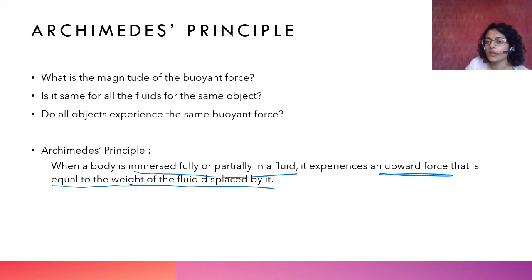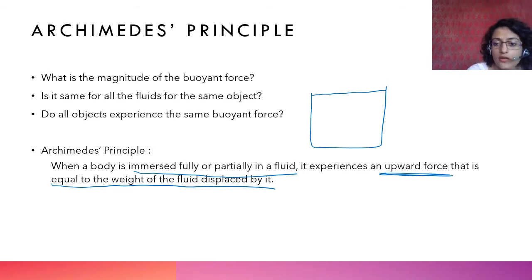If you put something in water, you will see that the water rises. And if the water level was at the highest level possible, filled to the brim, and you put a stone in it, then water will splash out. Right? So this is what he means: the buoyant force acting on it is equal to the amount of fluid displaced by it.